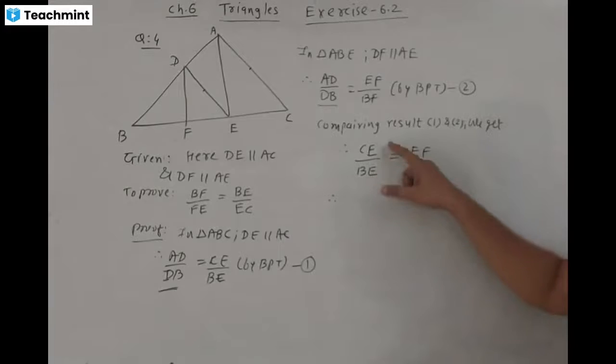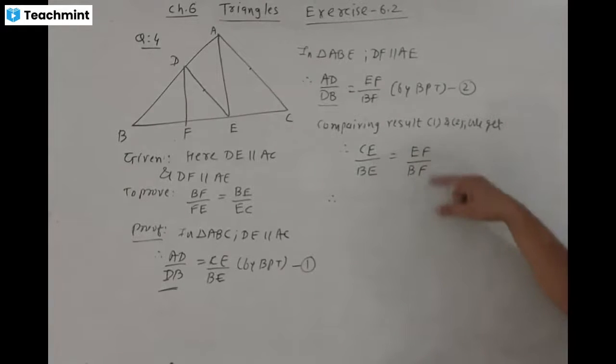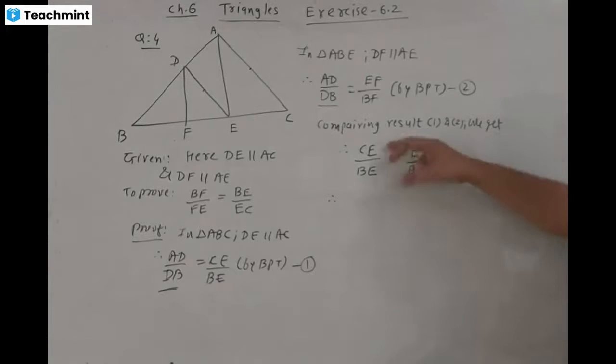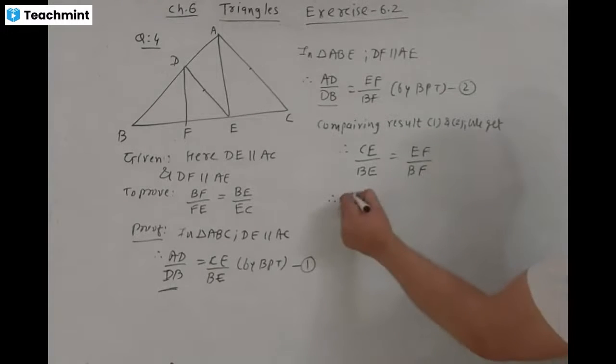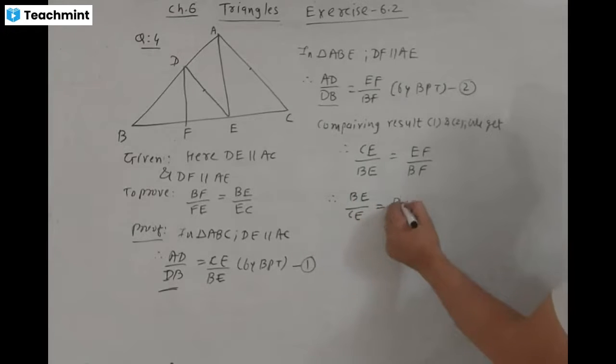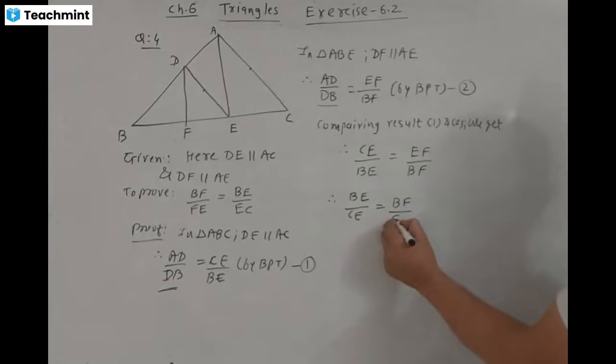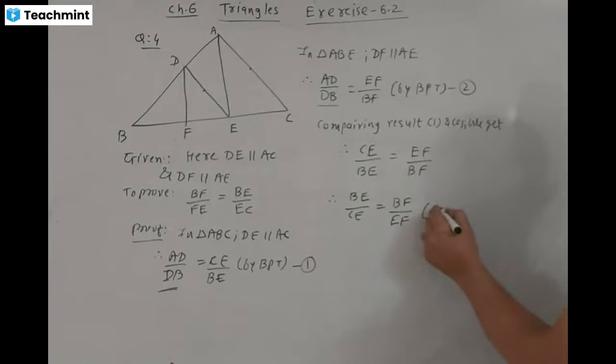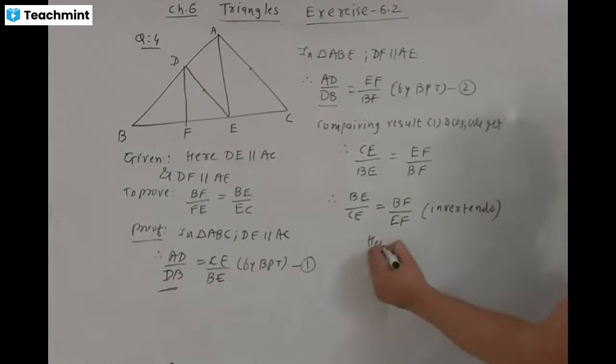Therefore we apply the invertendo property: BE divided by CE is equal to BF divided by EF. Hence proved.